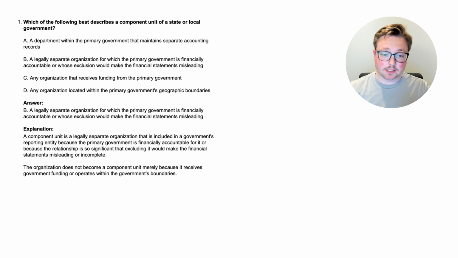Now, the organization does not become a component unit merely because it receives government funding or operates within the government's boundaries. Again, it's specifically if the primary government is financially accountable for it, or if it's so intertwined with the government that it would basically be misleading to not include it. So that's the idea behind a component unit. Now let's go ahead and go to the next question to start learning some more about these.